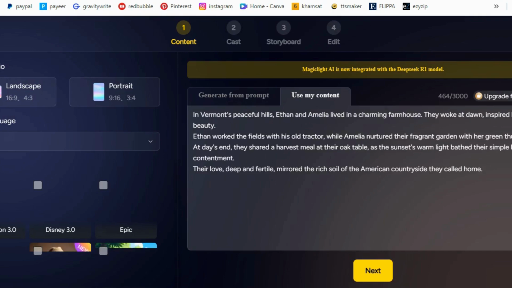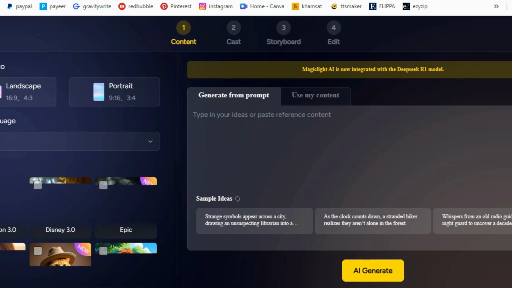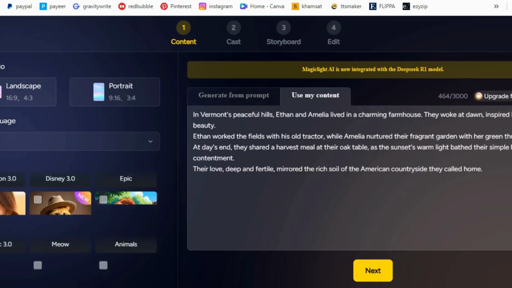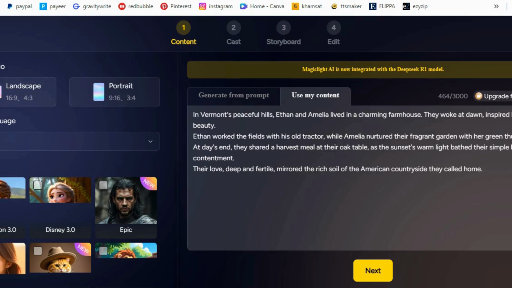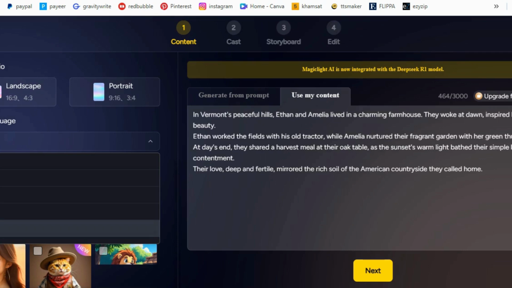Customization options. Users can tailor videos to their preferences, adjusting elements like themes, animations, and pacing to align with their brand or message. Benefits of using MagicLight.ai.